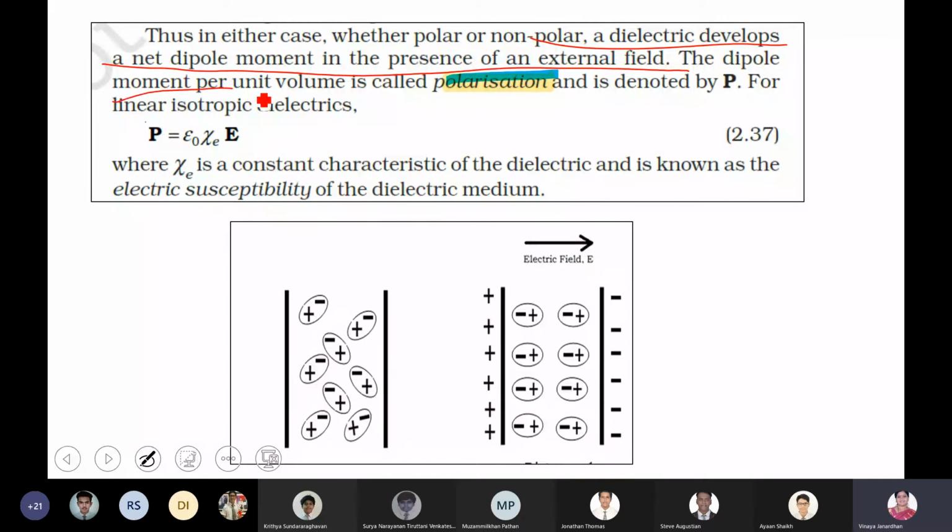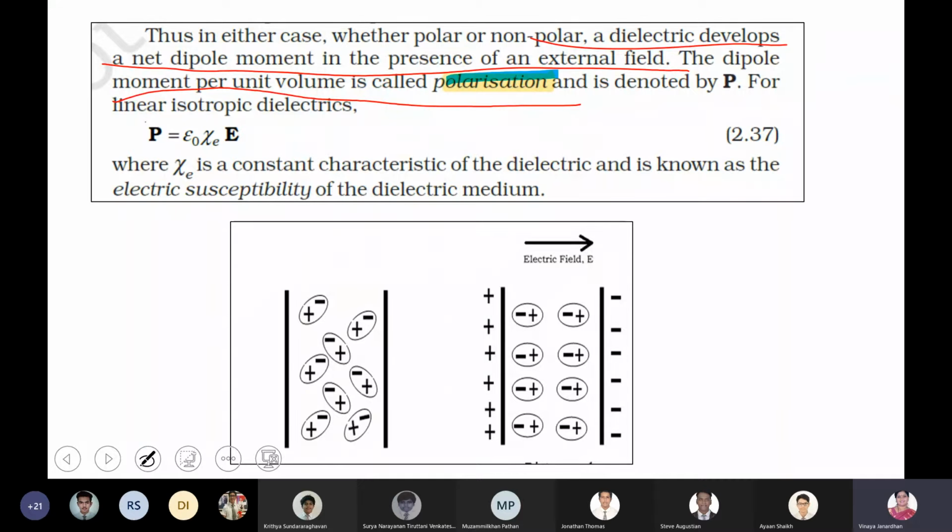The dipole moment per unit volume is called polarization. Whether it is a polar molecule or a non-polar molecule, the moment you place it in an electric field, there will always be a net dipole moment, and this net dipole moment per unit volume is called polarization.